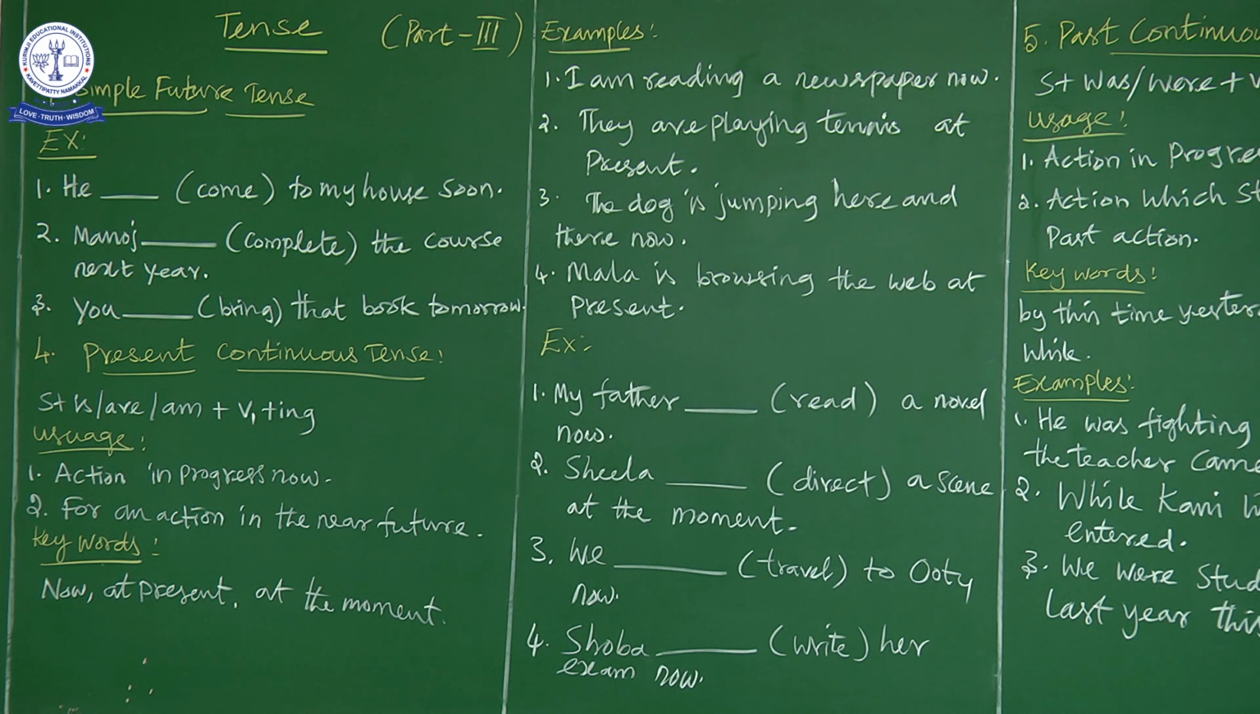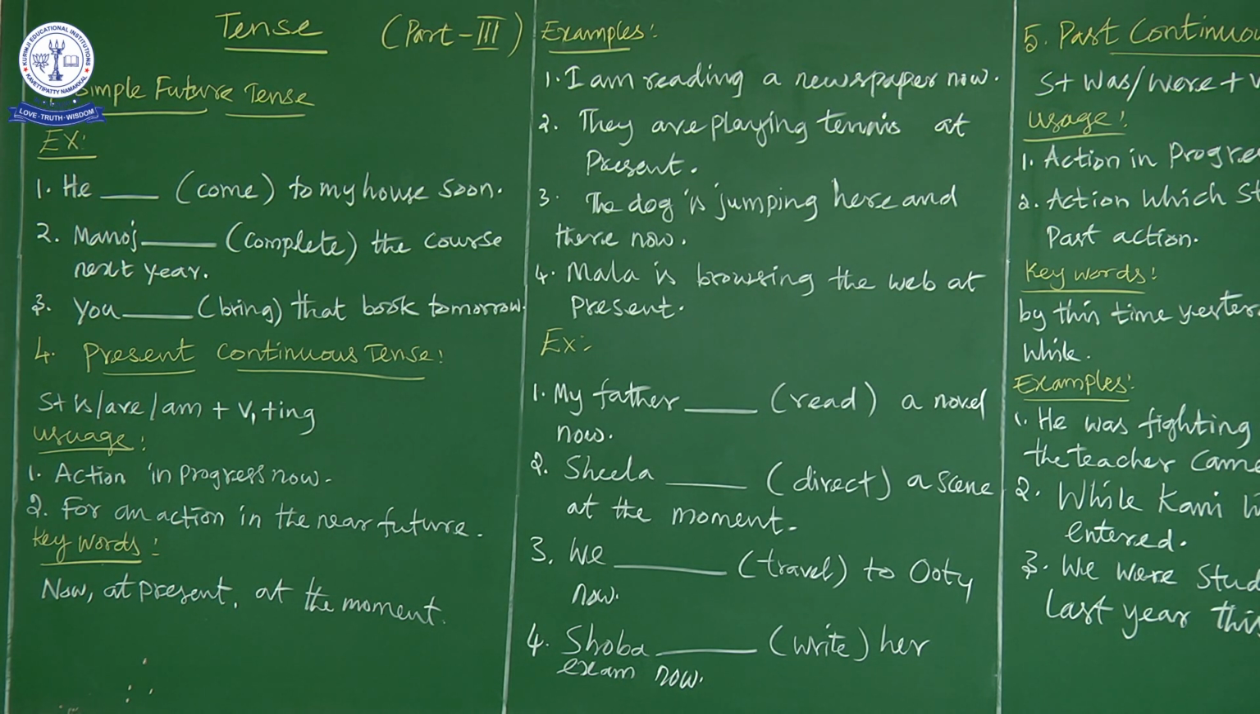The first exercise, he dash come to my house soon. In the last class we discussed usage of simple future tense. What is simple future tense? It refers to future action, an action which is going to happen, that is expected to happen in the future, and keywords are tomorrow, next week, in future, soon, shortly. So these are the keywords we discussed. Let us read the first exercise.